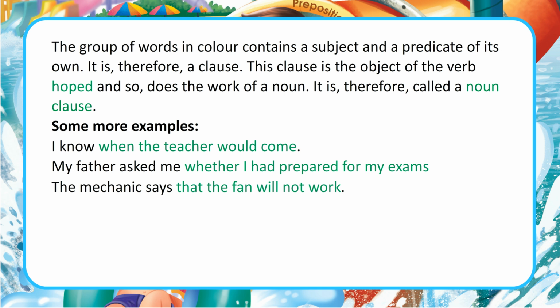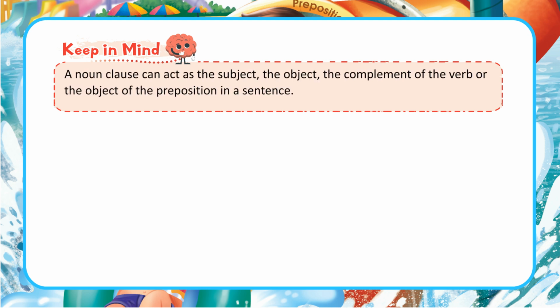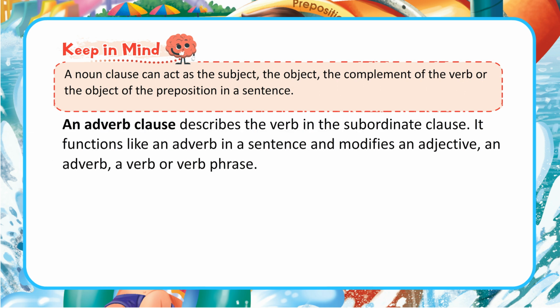The mechanic says that the fan will not work. Quick tip: all indirect speech beginning with "that" is a noun clause. For example, the inquiry shows that she is at fault. Keep in mind, a noun clause can act as the subject, the object, the complement of the verb or the object of the preposition in a sentence.